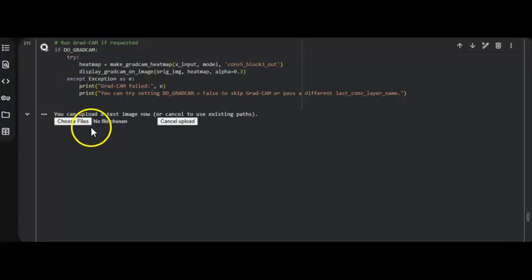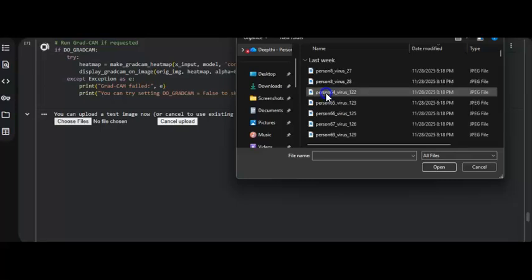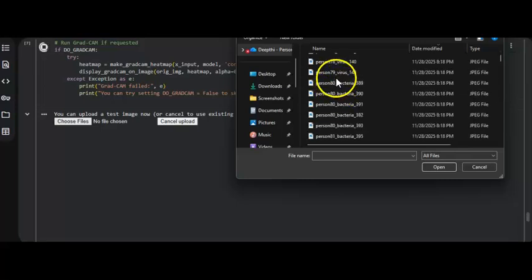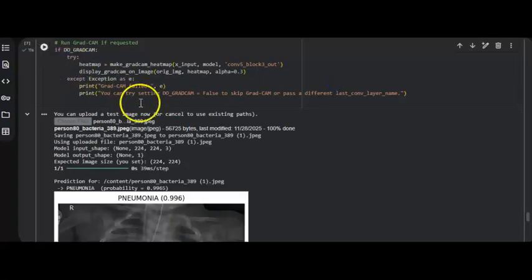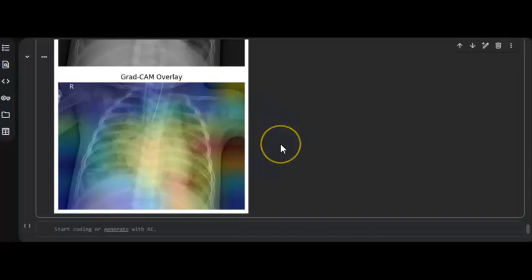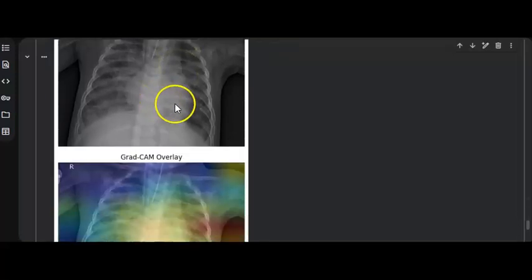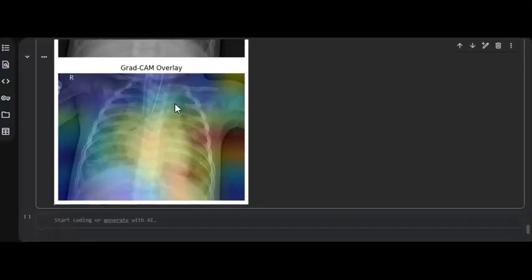Now let's take another file which has pneumonia. So we can take any image from the data set. Now let's take an image here. Yeah, we got the output. This shows the clear difference between the normal and the pneumonia. The model predicted this image as pneumonia with high confidence. Here, 99% probability that this person has pneumonia. And here the GradCam visualization highlights the infected lung regions shown in the reddish areas. This demonstrates that the model is making medically relevant decisions rather than random guessing.